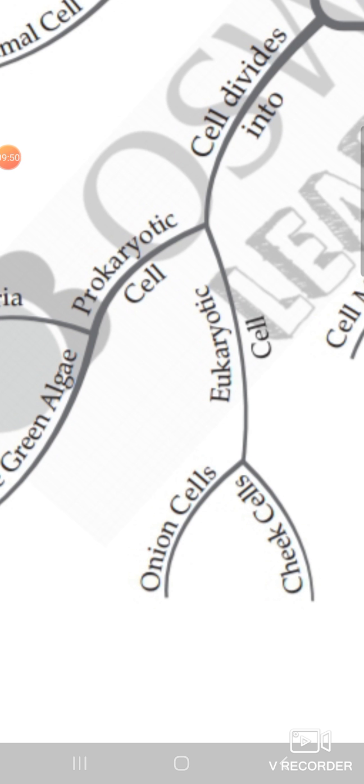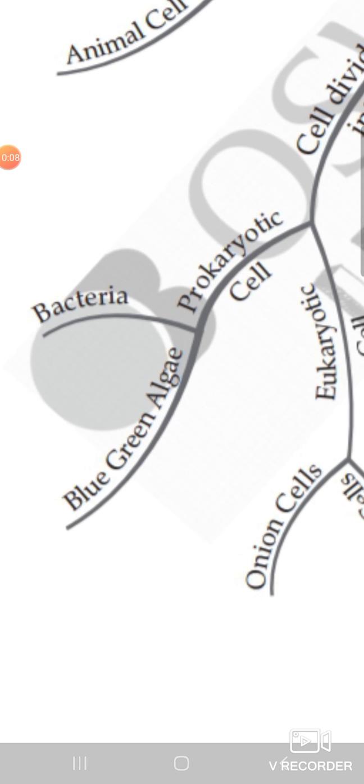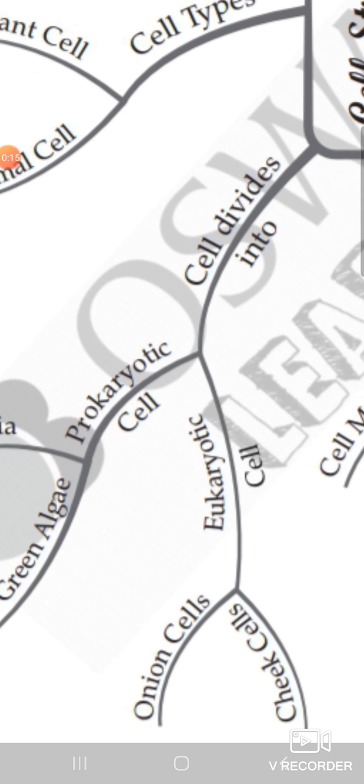Which is darkly stained in color. Okay, so they are the eukaryotic cell, which has a well-defined nucleus. You can clearly see the nucleus in the center or at the side of the cell. They are called eukaryotic cells, whereas in a prokaryotic cell you cannot clearly identify the nucleus. They are all called prokaryotic cells.